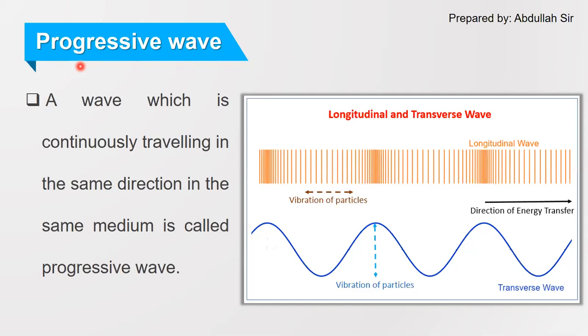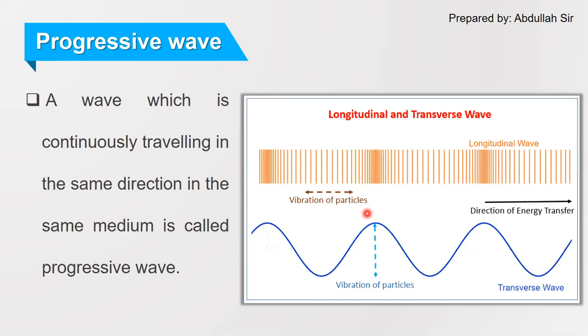So it can be either a longitudinal wave or a transverse wave. The condition is that if a wave is continuously traveling without any reflection, without any transmission from another medium, it is called a progressive wave. A progressive wave is nothing but the wave which is continuously traveling in a given medium.